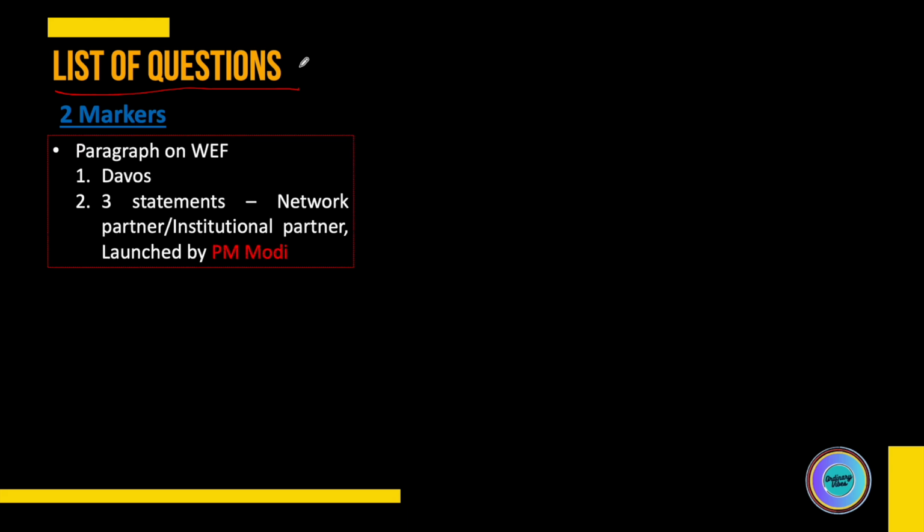As you know, just like FM, the 2 markers in ESI are also paragraph based. So you have a paragraph, and on the basis of the paragraph, you're given certain questions. Unlike FM, where I said you could find some of the answers in the paragraph itself, in ESI there was no scope of finding answers in the paragraph itself. So the paragraph was just to give you the context and help you understand what report or event they're talking about. On the basis of that, there was a question on the event, and you had to answer those questions.